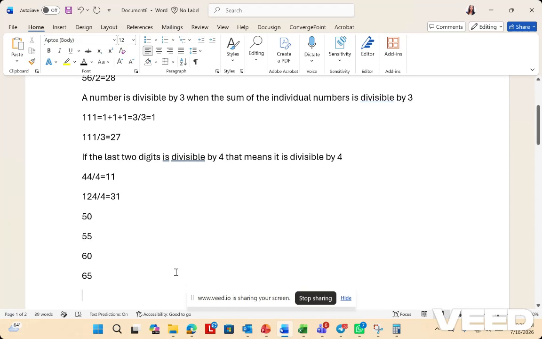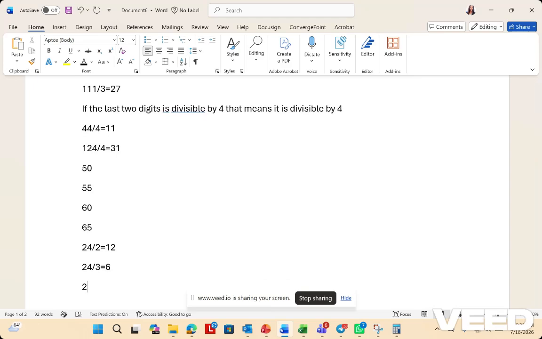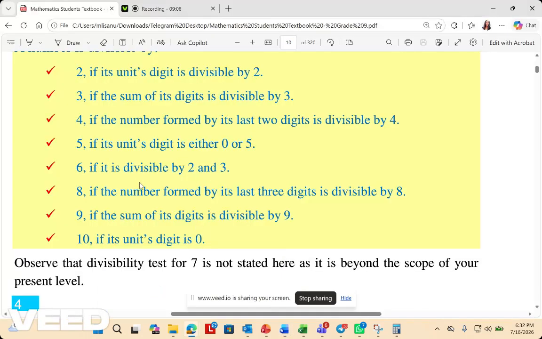So for example, we can see that 24 is divisible by 2, which gives 12, and 24 is divisible by 3, which gives 8. So 24 is divisible by 6. So we can say that if the number is divisible by 2 and it's divisible by 3, the number is divisible by 6.